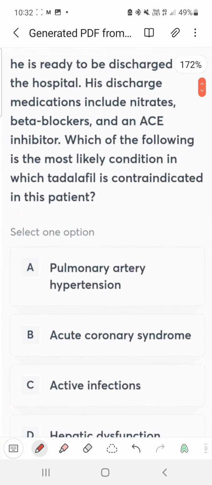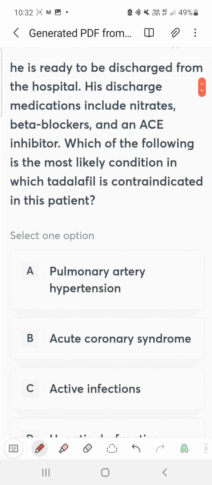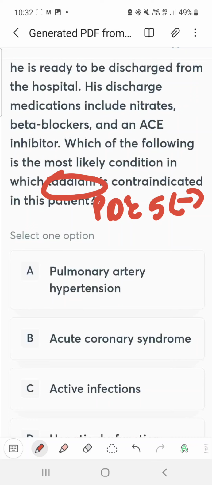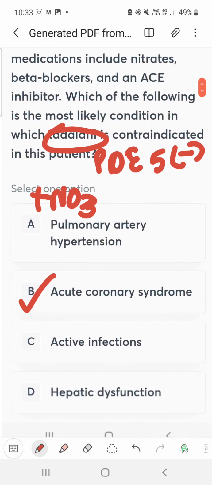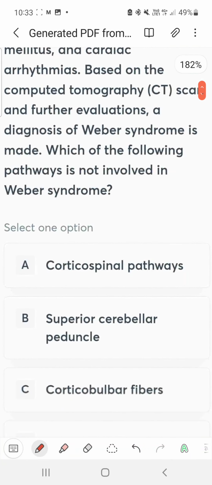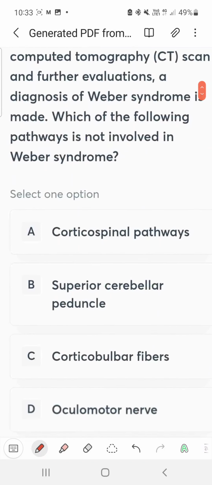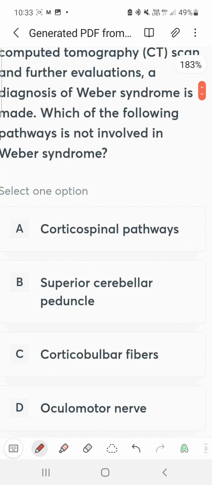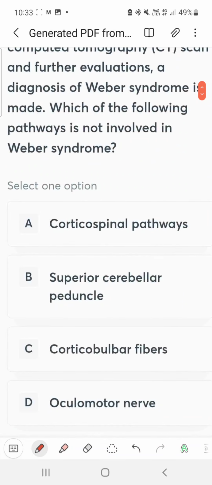Next, which is a condition where tadalafil is contraindicated? This is a phosphodiesterase 5 inhibitor, and it is contraindicated along with nitrate. That happens in which case? Acute coronary syndrome, where we already gave nitrate, so we do not want to give tadalafil in that case. Next is about Weber syndrome. So Weber syndrome is like Weber and Benedict syndrome.